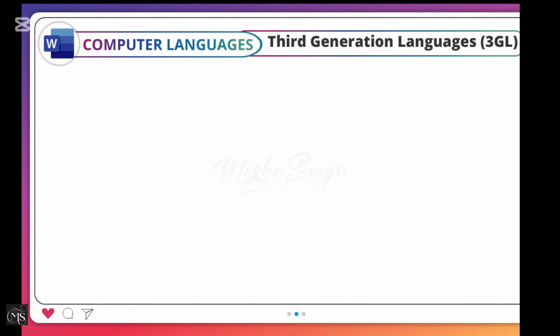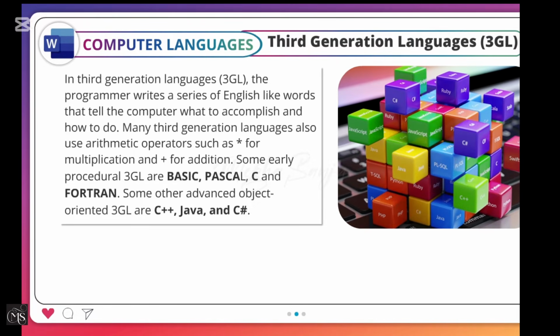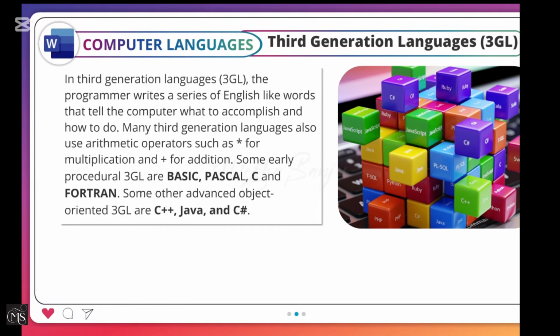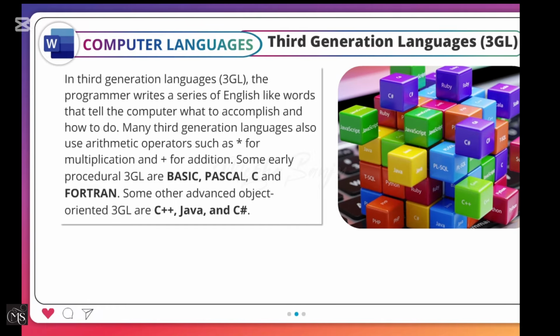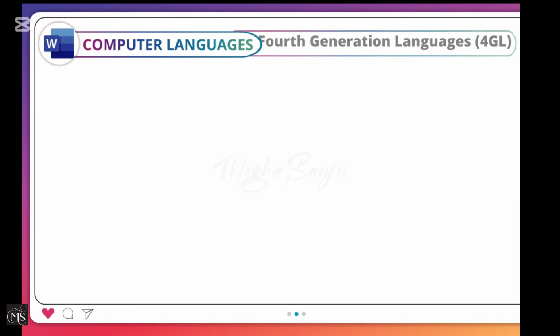Third-generation languages, 3GL. In third-generation languages, the programmer writes a series of English-like words that tell the computer what to accomplish and how to do. Many third-generation languages also use arithmetic operators such as star for multiplication and plus for addition. Some early procedural 3GL are BASIC, Pascal, C, and Fortran. Some other advanced object-oriented 3GL are C++, Java, and C#.